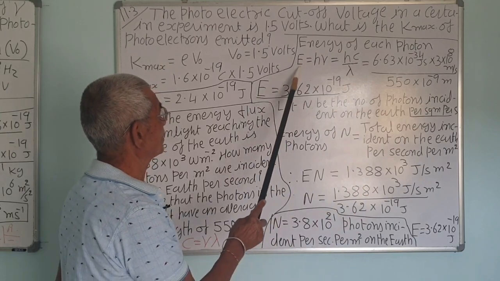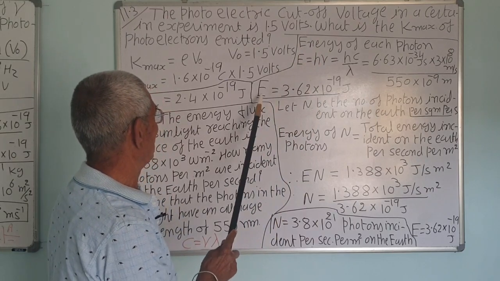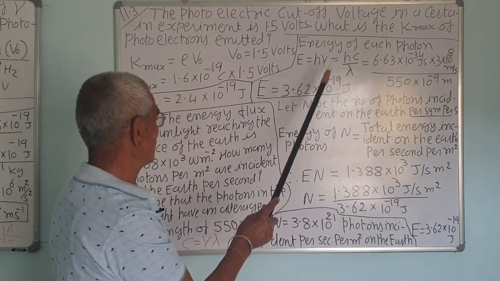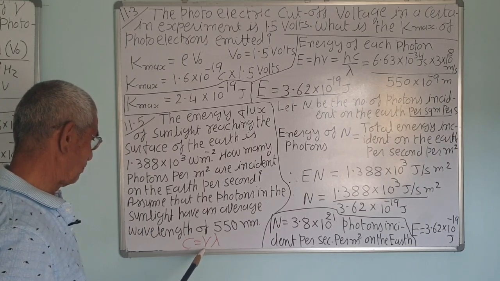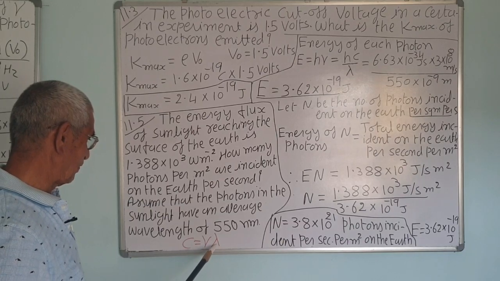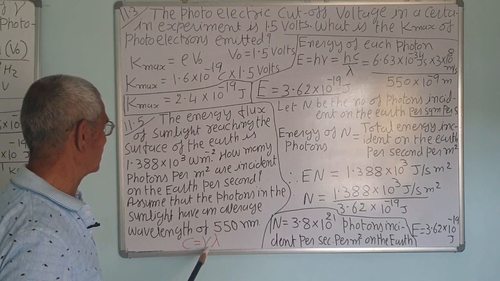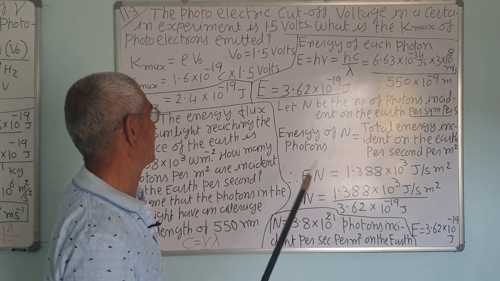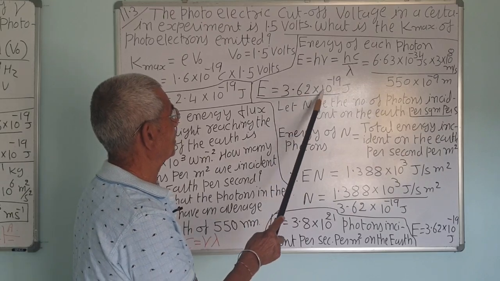So energy is inversely proportional to lambda and directly proportional to frequency, remember. And velocity is equal to frequency into wavelength. More is the wavelength, lesser will be the frequency. Less is the wavelength, like X-ray, short wavelength, higher is the frequency and higher is the energy. E is equal to 3.62 into 10 raised to minus 19.